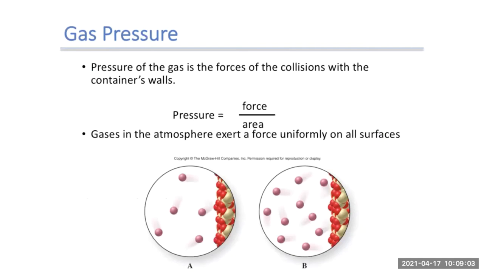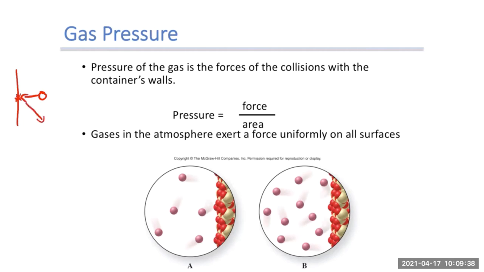And so now before we really get into gas pressure, we've got to think about what pressure actually is. So pressure of a gas is the force of collisions with the container. So we really think pressure of gases is the force of the molecules colliding with whatever is around it. So if we have a container and a wall, our gas will bounce and hit the wall and exert a tiny bit of pressure right here.